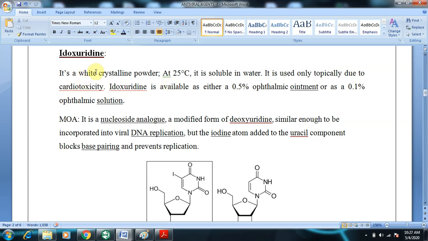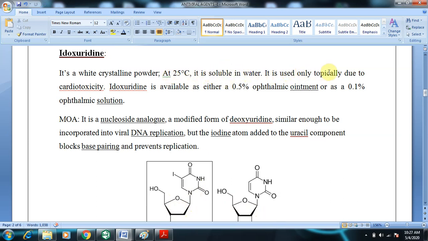So we'll quickly go through the properties. Idoxuridine is a white crystalline powder at 25 degrees centigrade. It is soluble in water, and this solubility is mainly because of the sugar. As you can see, it contains a pentose sugar, so it is soluble in water.